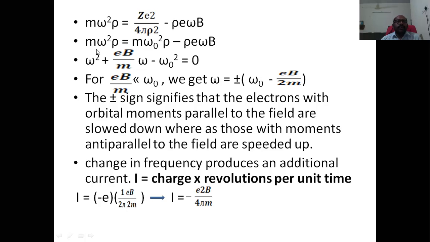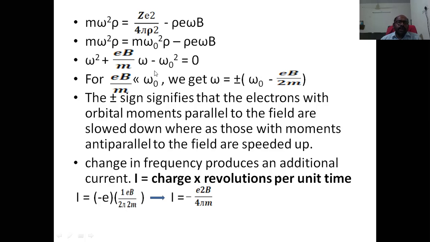Okay, here is the equation totally from the first equation, number 1. There the omega naught value is given, Z e square by 4 pi rho cube. Therefore, one rho is lacking here, so we are multiplying and dividing with rho. In this equation we are simplifying. Rho is common and m is common in two terms, so we are dividing with m by rho. So totally it is the equation.